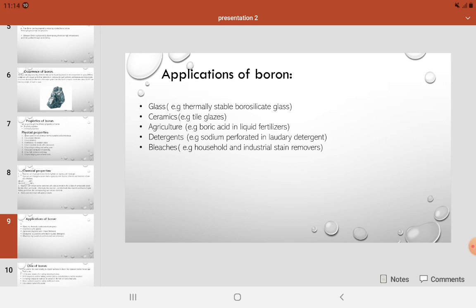Especially in Asia, boron is added to the glass as borax pentahydrate or boron oxides to influence the strength and flexing quality of the glass fiber. And 10% of the global boron production is for borosilicate glass, as is used in higher strength glassware. About 15% of global boron is used in boron ceramics, including super hard materials discussed below. Agriculture consumes 11% of the global boron production, and bleaching and detergents about 6%.